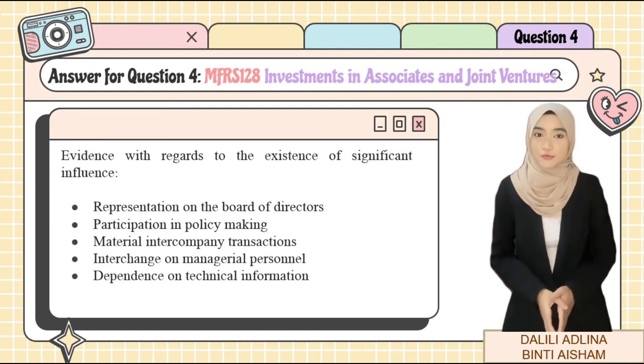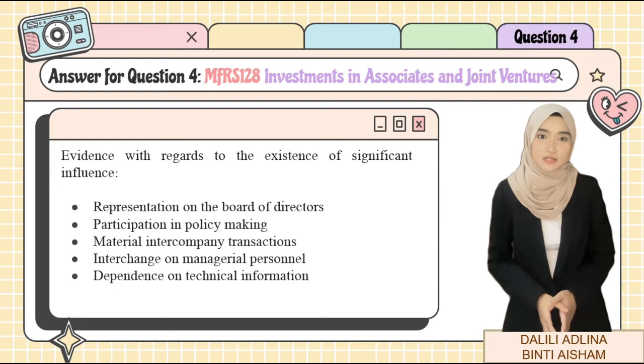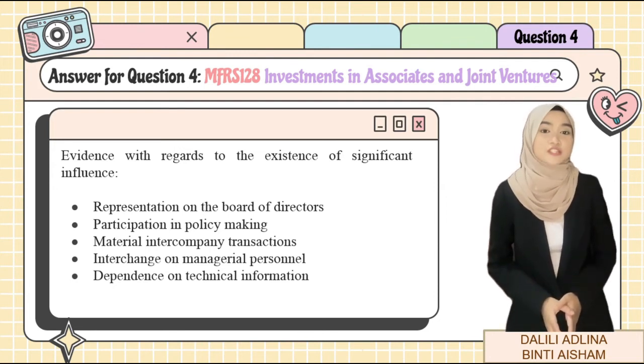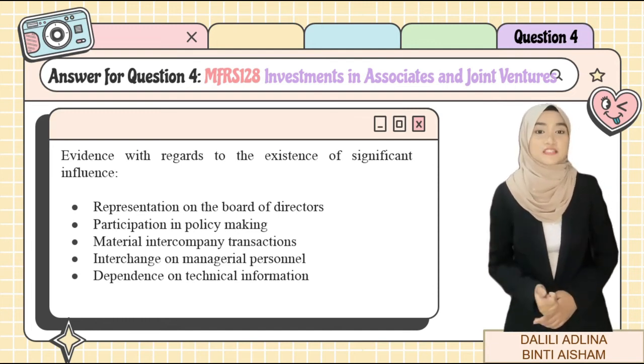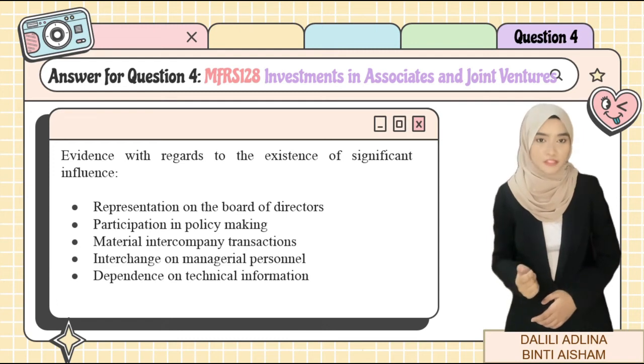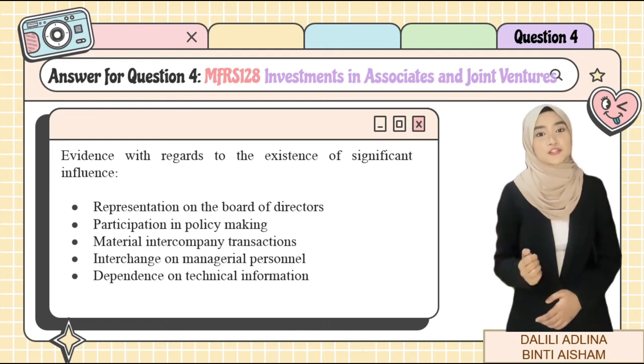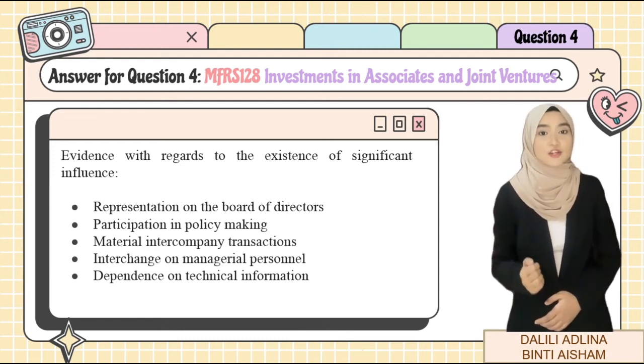Furthermore, in accordance with FAR620, there is some evidence with regards to the existence of significant influence, which are representation on the board of directors, participation in policy making, material intercompany transactions, interchange on managerial personnel, and dependence on technical information.